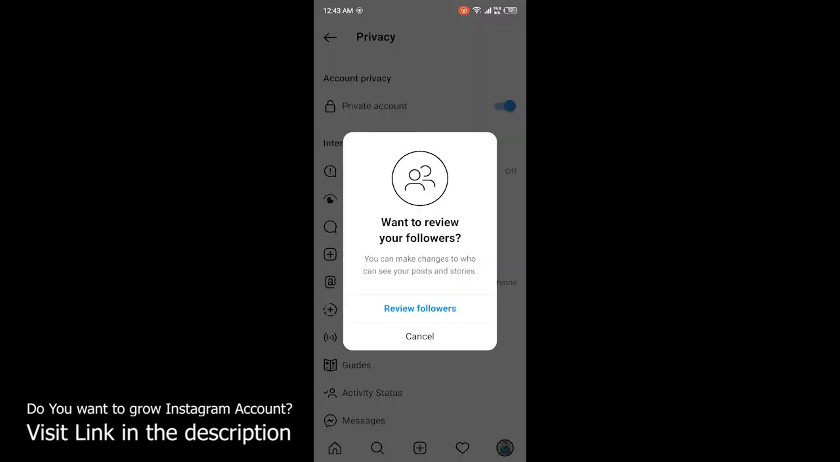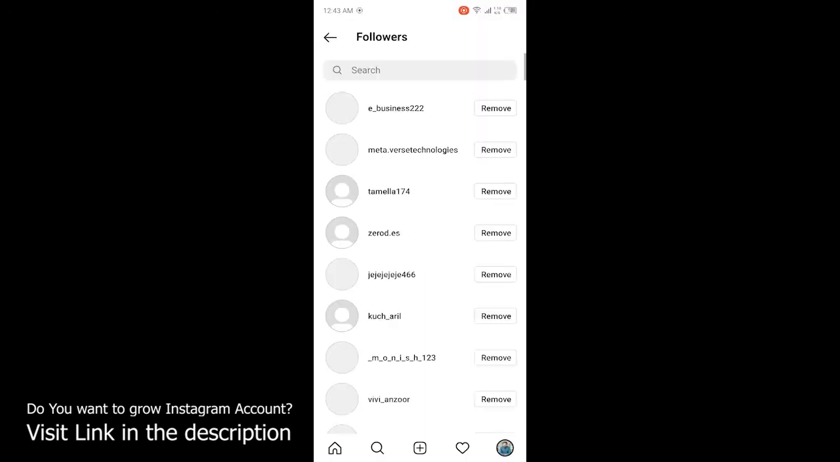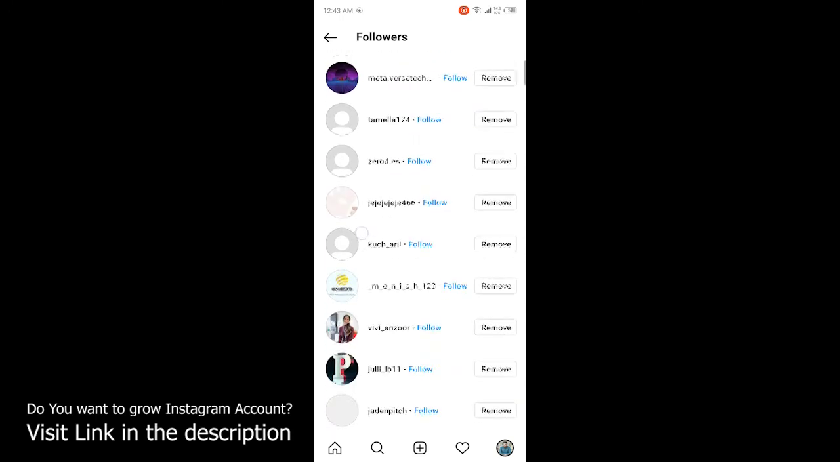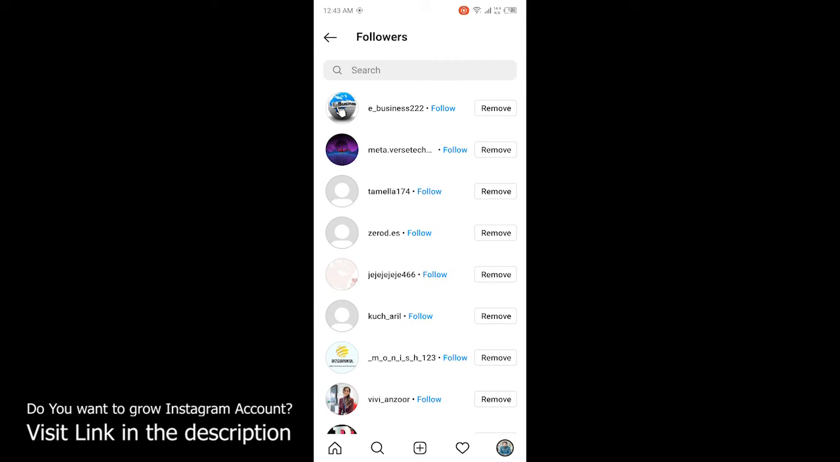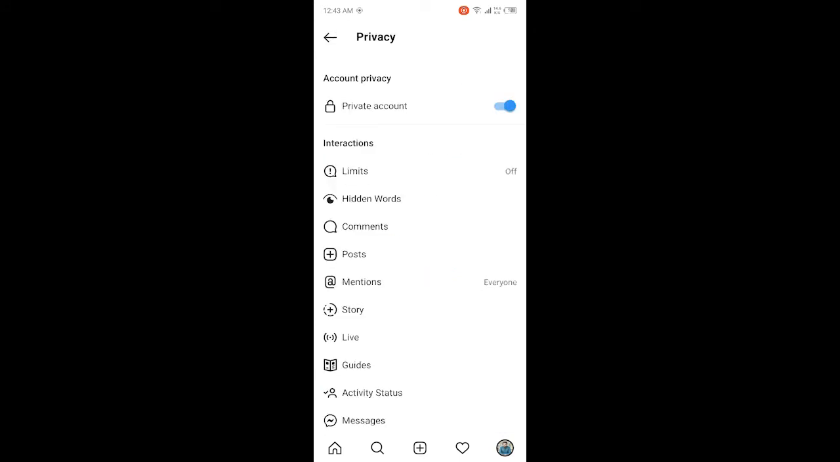So you can see that my account is now switched to private, and I can review my followers, and I can remove followers also. So by following these steps, you can easily switch your account into a private account on Instagram.